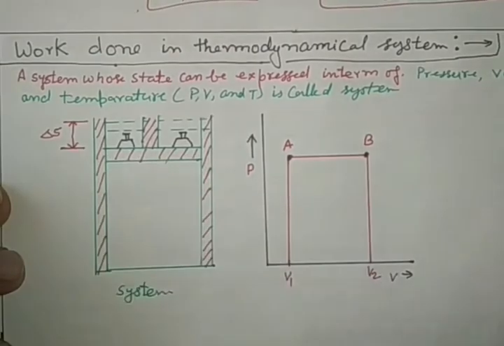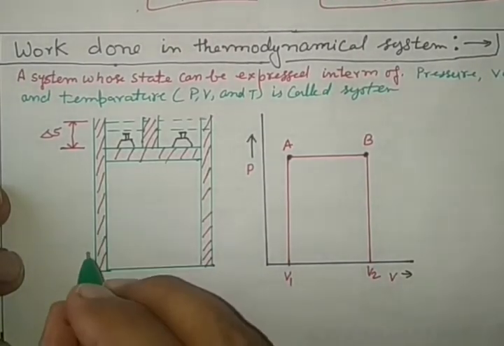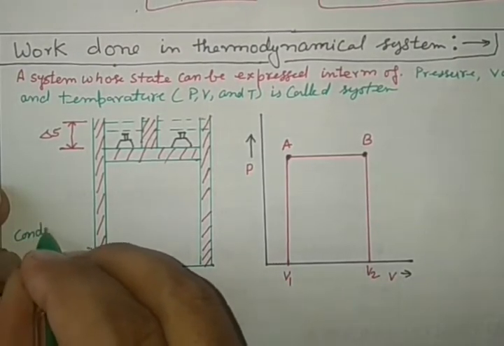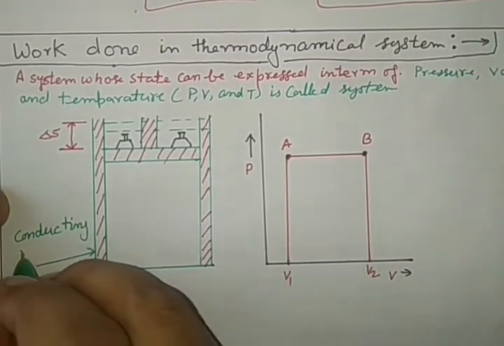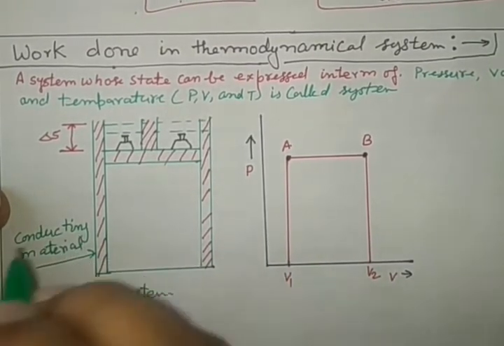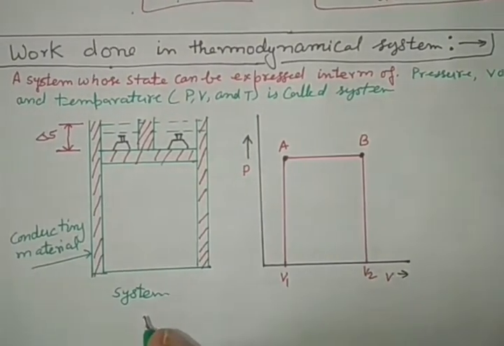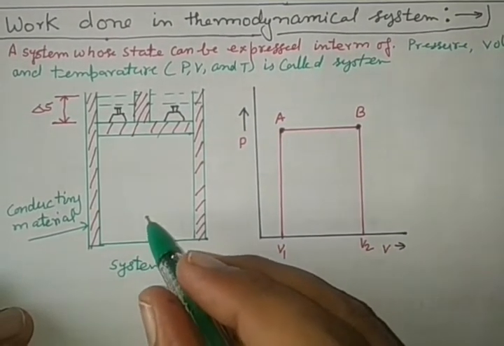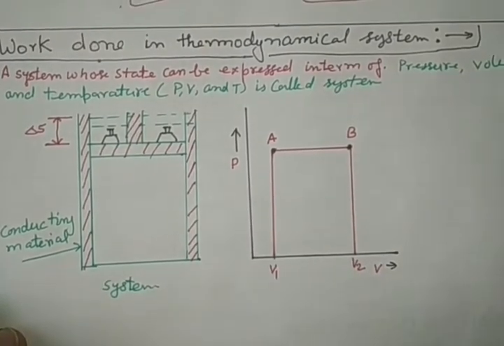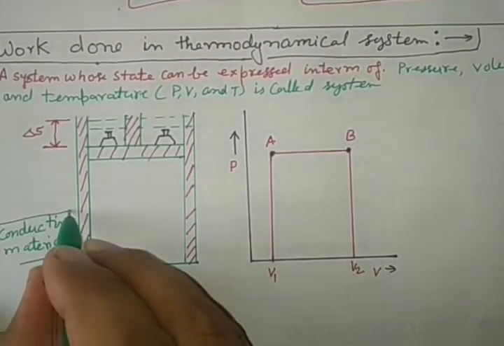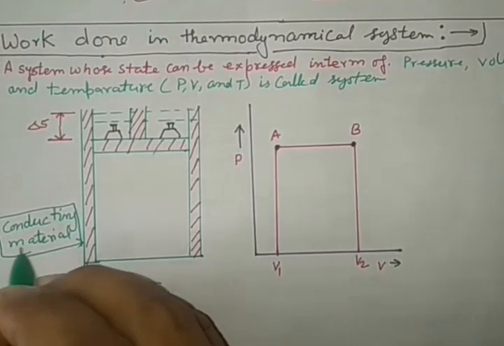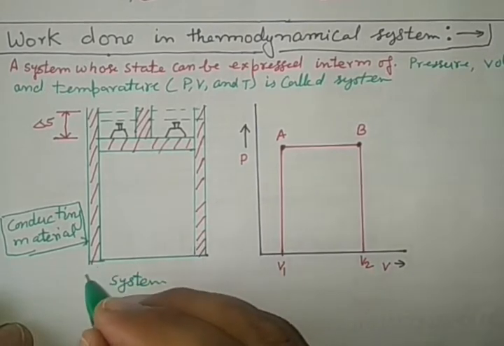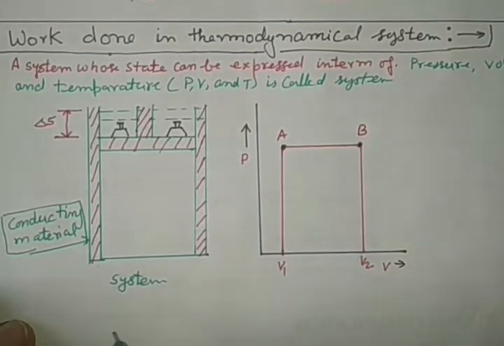fitted with a piston in it. This piston and cylinder system is made up of conducting material, through which heat can go inside and come from inside to outside. The purpose of selecting the conducting material is only this: heat can flow from the surrounding to the system or from the system to the surrounding.